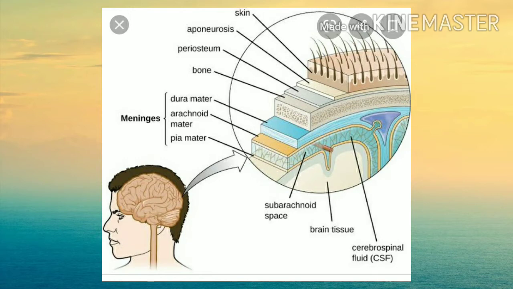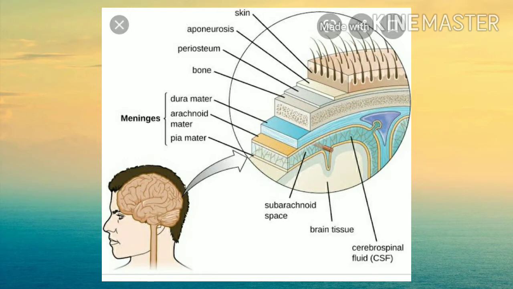Cerebrospinal fluid is secreted by the pia mater, choroid plexus, and the ependymal cells lining the ventricles of the brain and the central canal of the spinal cord. Then the CSF drains out through three openings in the roof of the medulla oblongata. These three meninges and the CSF act as a shock absorber and protect the brain and spinal cord from mechanical injury.